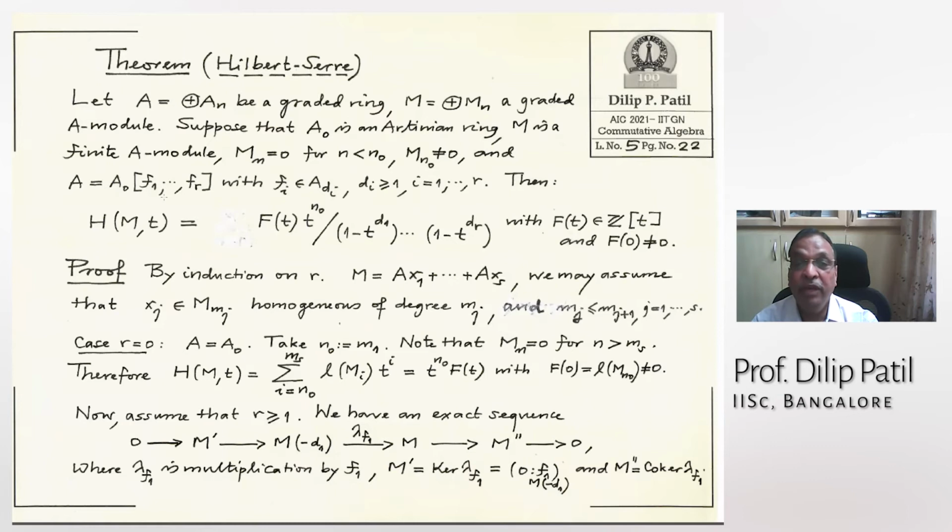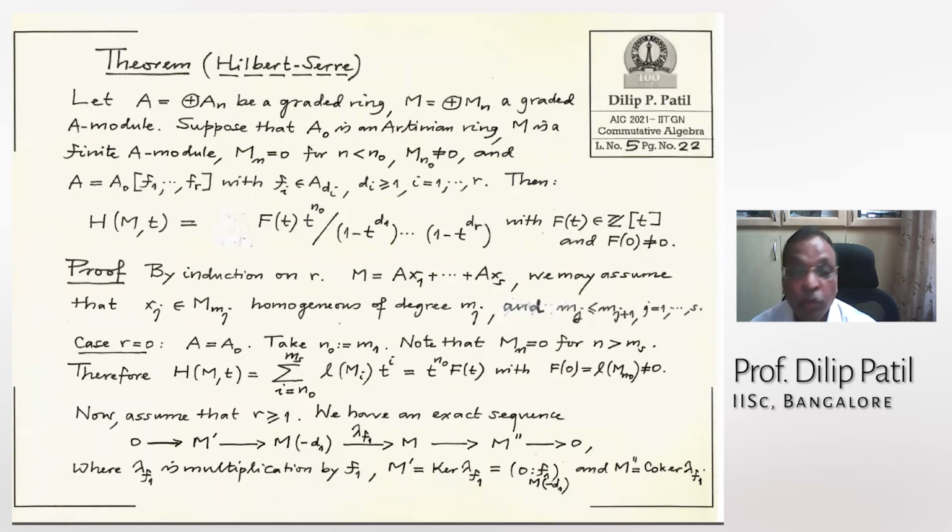And we are given M is a finite module. So, M is therefore generated by S elements, X1 to XS. I said that this is a very standard simple trick. We can always assume that these Xi's are homogeneous. If they are not homogeneous, you take their homogeneous components and put them also there as a generating set. The generating set would have increased, but some nice thing happened. We can assume it is a homogeneous component.